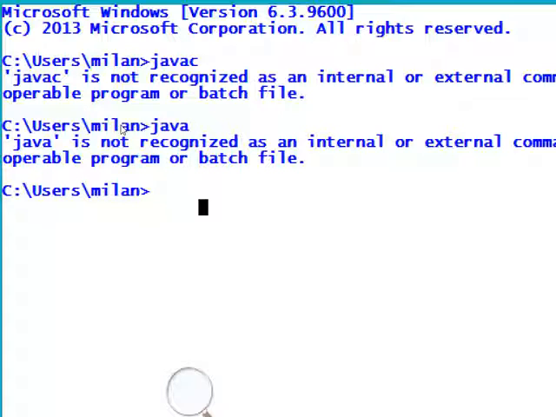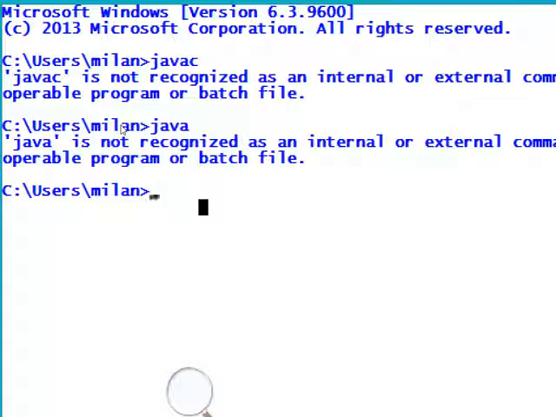So it is throwing an exception from the operating system side, saying it is not recognized as an internal or external command. It is an error given by your operating system. So what you have to do is set the path, so that the operating system can identify these two tools and compile and run your Java program.